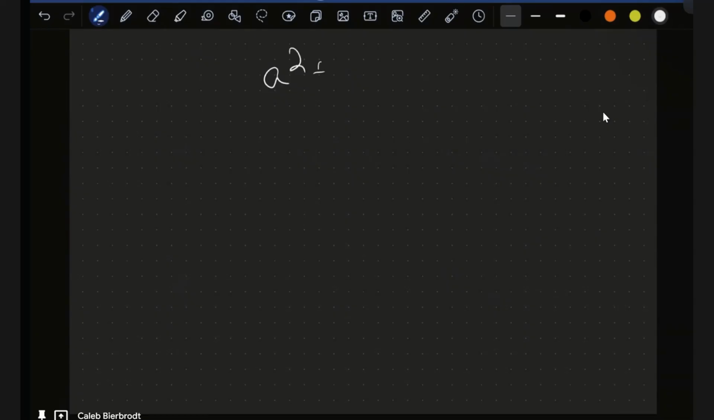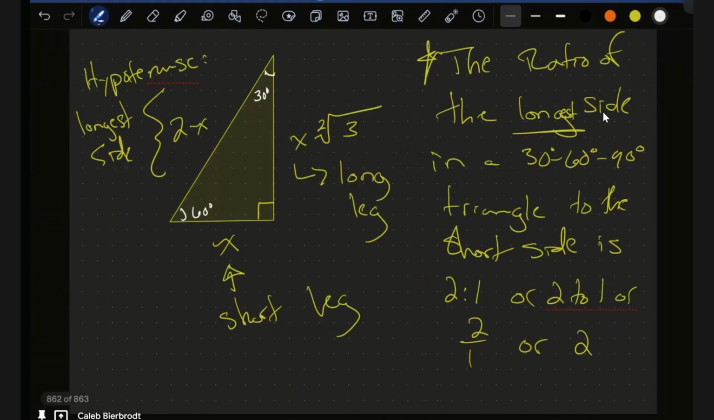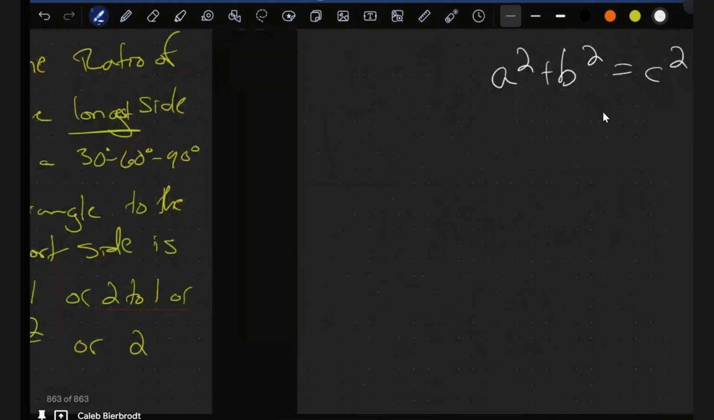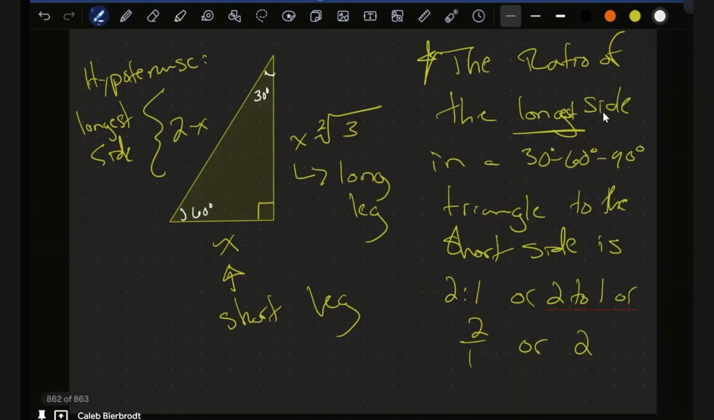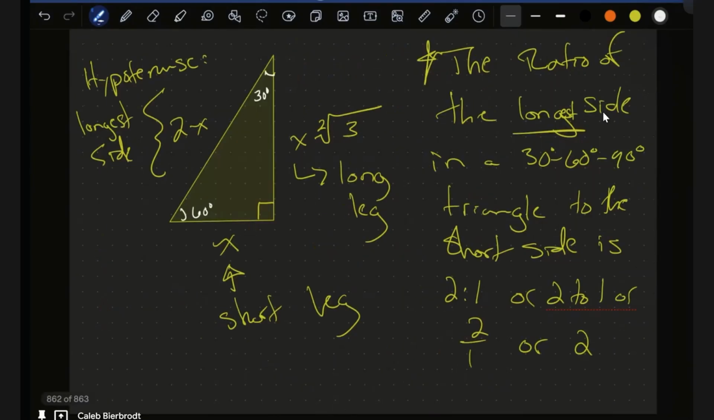So the Pythagorean theorem is a squared plus b squared equals c squared. And in this triangle, say a is equal to the short leg and b is equal to the long leg and c is equal to the hypotenuse. I'm just going to abbreviate that as height. So what we're trying to prove is that x squared plus x radical 3, the quantity squared, equals 2x quantity squared, right? Because that's what we have here.